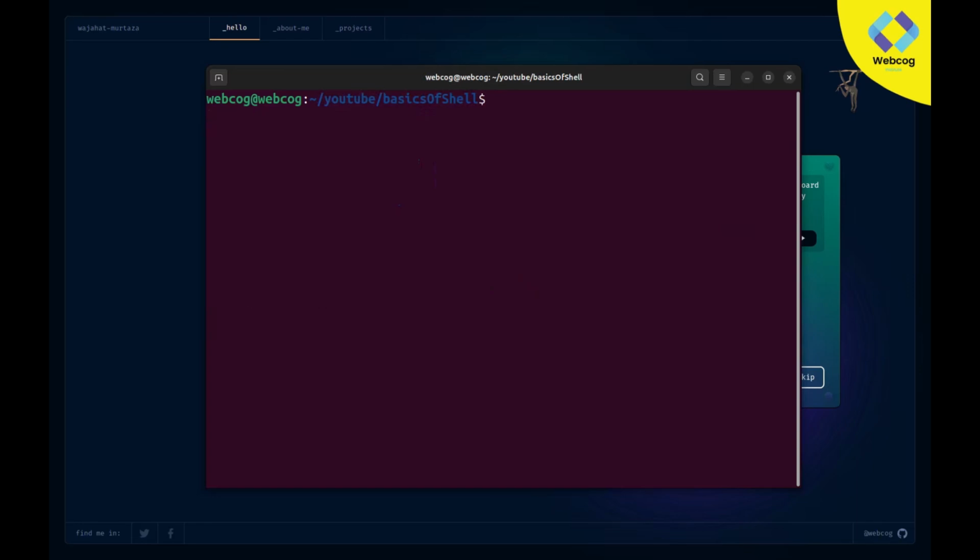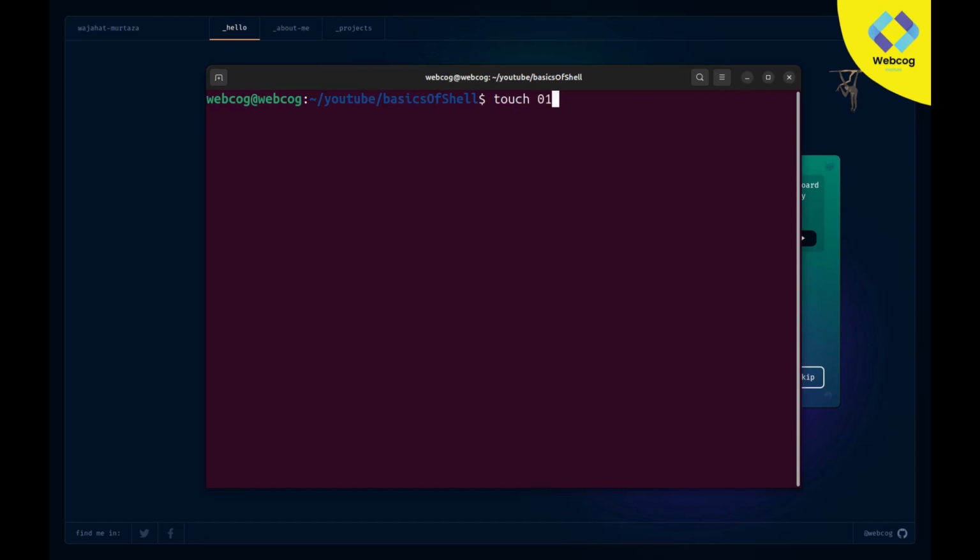Now I'm in this folder. If I type ls, you can see our folder is totally empty, so it's not displaying any result. So let's create our first file. The extension we use for our shell scripting file is basically .sh. So let's create our first file using the touch command. The touch command is used for creating new files in Linux. So I'm going to use touch, and let's give the name of your file.